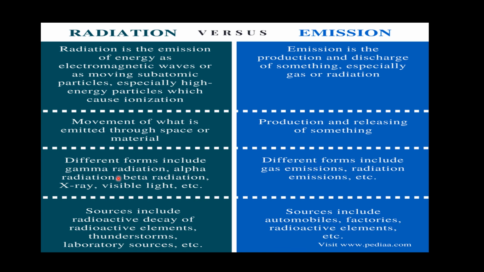Different forms of radiation include gamma radiation, alpha and beta radiations, X-rays, and even visible light. The different forms of emission are gas emissions and radiation emissions. The sources of radiation are radioactive decay, radioactive elements, laboratory sources, etc. The sources of emission are automobiles and factories, and sometimes even radioactive elements emit certain particles. So this is the difference between radiation and emission.